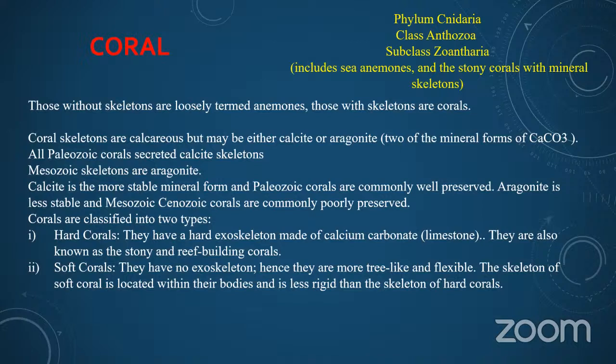They are also known as stony and reef-building corals. Soft corals have no exoskeleton, hence they are more tree-like and flexible. The skeleton of soft coral is located within their bodies, and it is less rigid than the skeleton of hard corals.